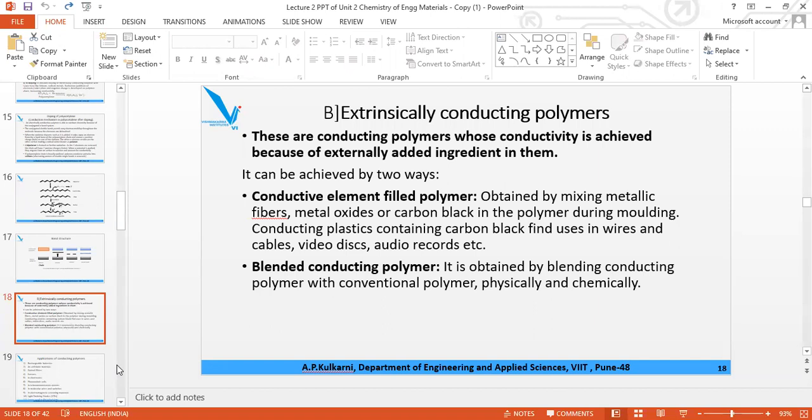There are two ways by which we can make them conductive. Either we add metallic fibers, metal oxide or carbon black during the molding stage. Now, when the polymer is ready and we have to convert it into a certain article, suppose an electric wire, then the polymer is ready, but the wire is not ready. So we keep the molten mass of the polymer, and in that you add any one of these.